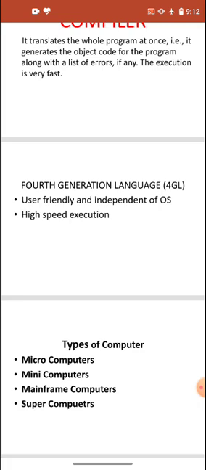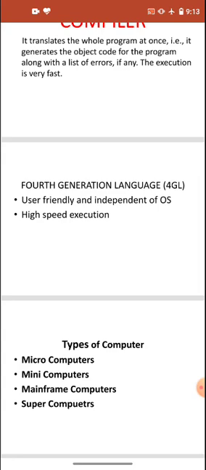As I have told you, for the fourth generation language we are using the supercomputer, and also for weather forecasting and various other research. Some examples are Cray 1, Cray 2, Param, ETA, A10, Sunway TaihuLight, etc. The Sunway TaihuLight is the world's fastest supercomputer. So like this, we have the different types of computers.